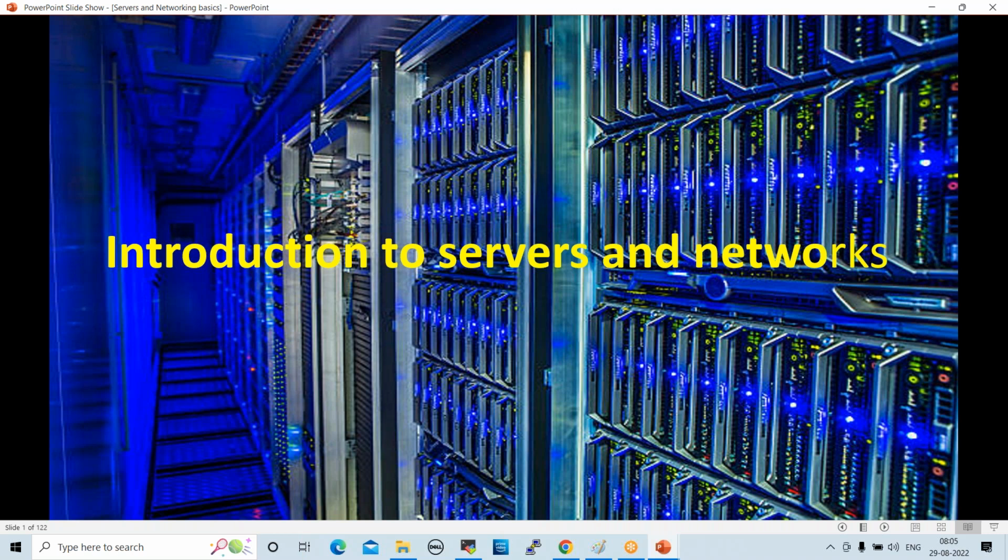So from today onwards, regular sessions. The first 2 days, today and tomorrow, we work on servers and networks basics, right? Before going to cloud, first we need to understand servers, networks, IP address, subnet mask, gateways, routers, load balancers, right? These are all very important concepts. If you understand this, you can easily understand cloud concepts. Fine. Yeah, first 2 days we work on this.